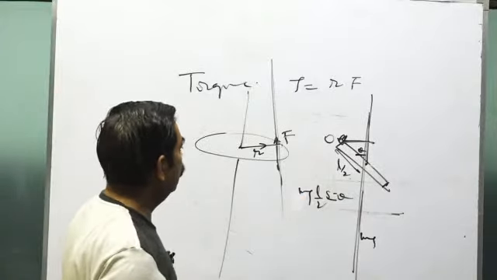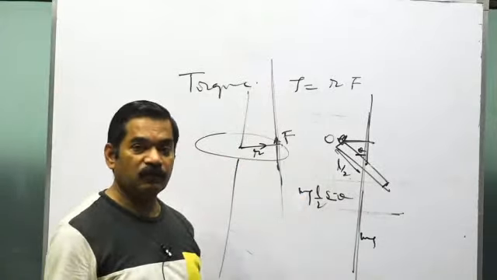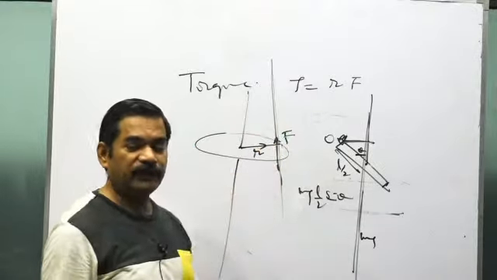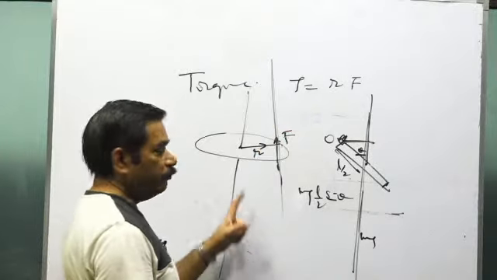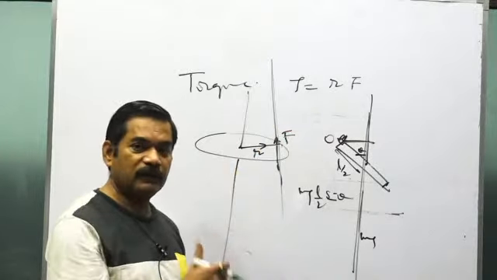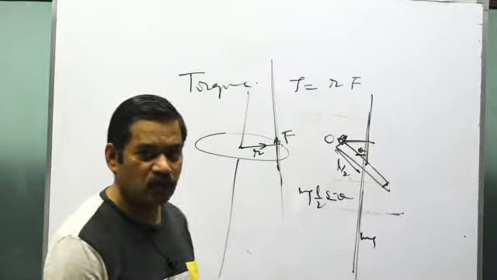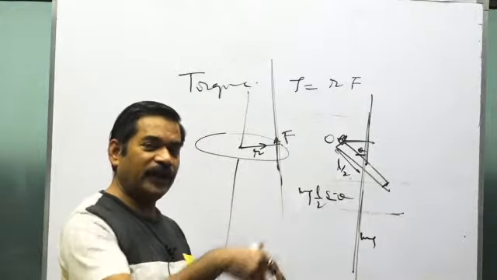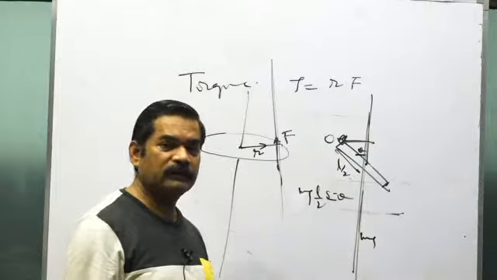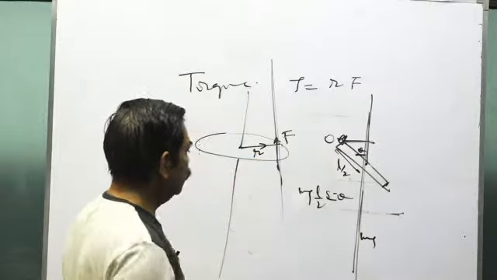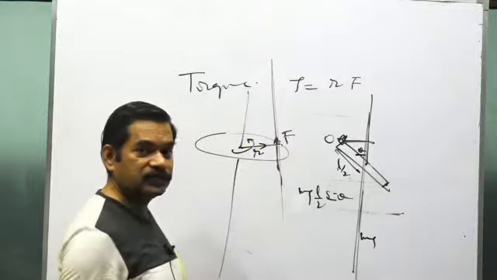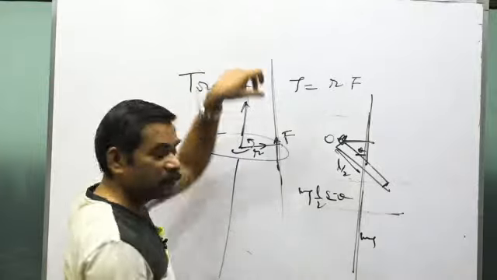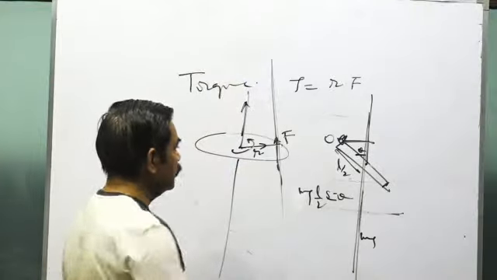And you have to remember that torque will always be directed along the axis of rotation. If a torque tries to cause the rotation of the body in the anticlockwise sense, the torque will be directed along the axis towards the observer. If the torque tries to make the body revolve in the clockwise direction, the torque will be directed along the axis away from the observer. जैसे इस केस में this will try to make the body revolve in the anti-clockwise sense. So torque will be along the axis upwards, because we are seeing it from the upper side. So the observer is on the upper side, and then the rotation is anticlockwise.